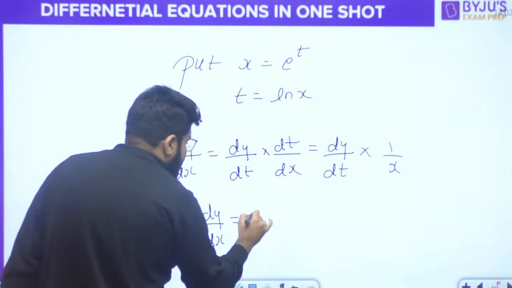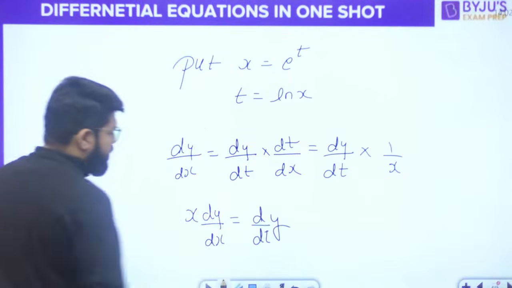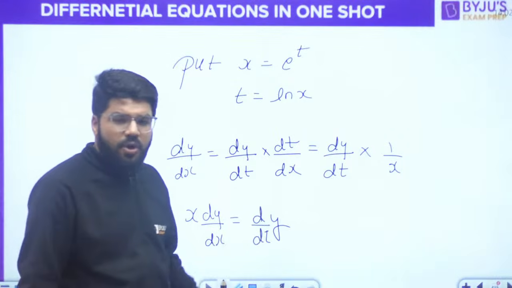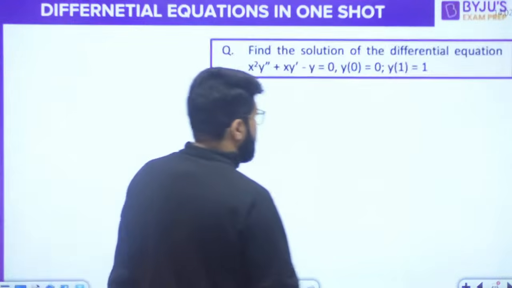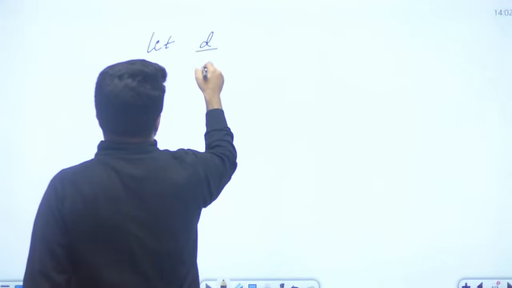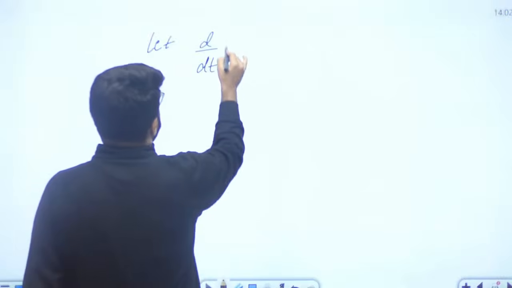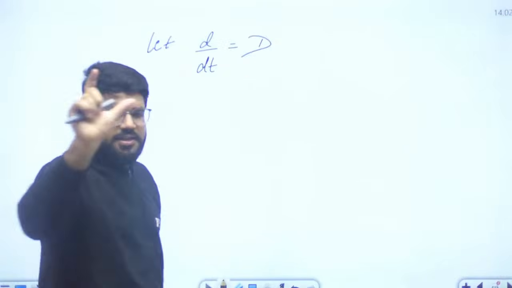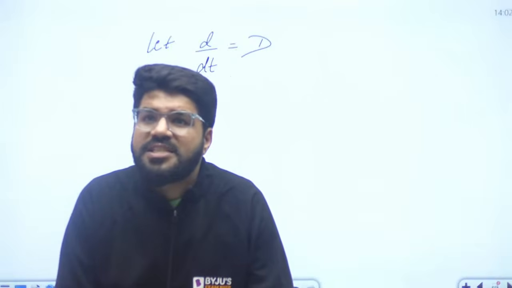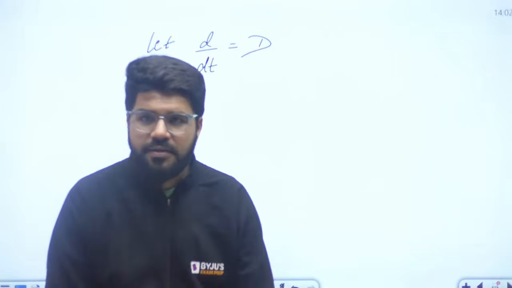So x dy by dx is dy by dt of t. Here I will call the D operator the differentiation with t. Let d by dt equal the differential operator. What is the capital D? We all know it is the differential operator. Differentiation with whom? You can specify. So I am specifying it's the differentiation with t here.